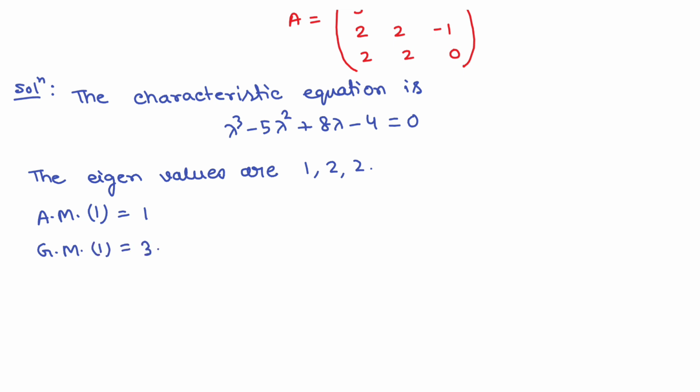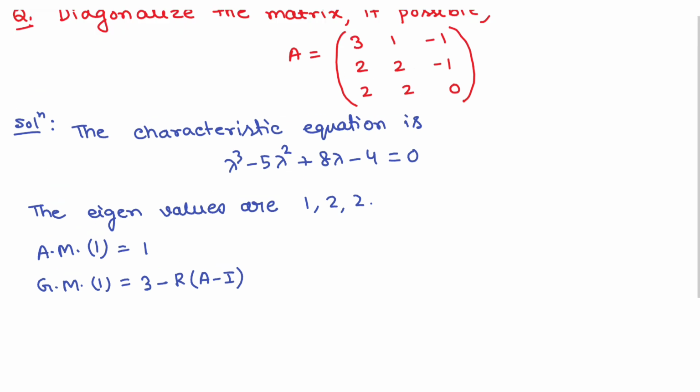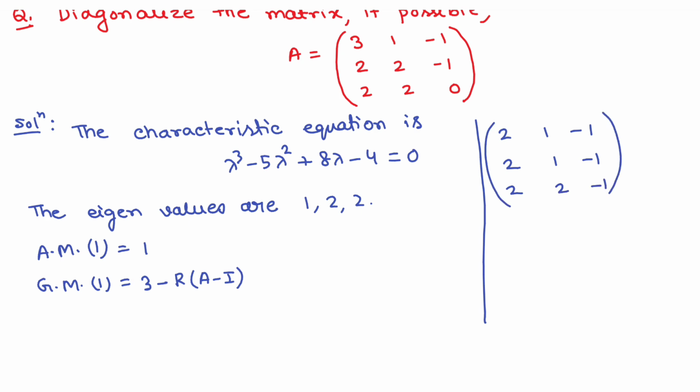GM of 1 will be 3 minus rank of A minus I. The formula is n minus rank of A minus lambda I. So 3 minus rank of A minus I. What is A minus I? Just rough work. A minus I is [2 1 -1; -2 1 -1; 2 2 -1]. Now row operations: R2 minus R1 gives 0 0 0, and R3 minus R1 gives 0 1 0.